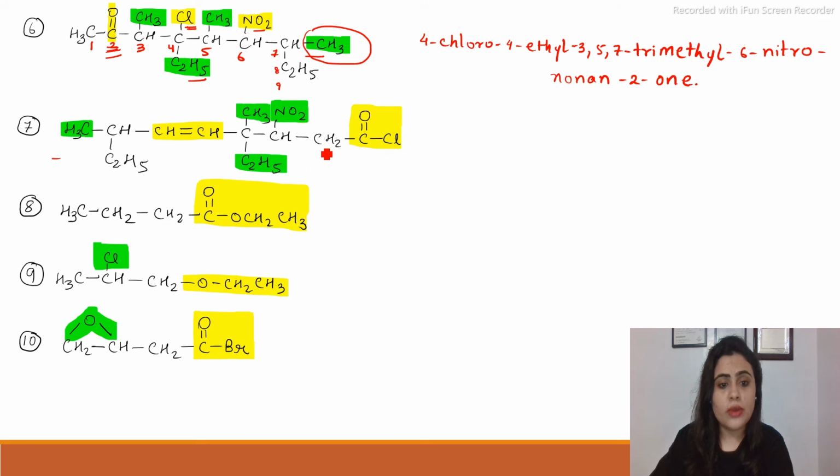For the 7th one we number from here, because this will get the lowest numbering: 1, 2, 3, 4, 5, 6, 7. Again this side can be 8, but here it will be 8 and 9.